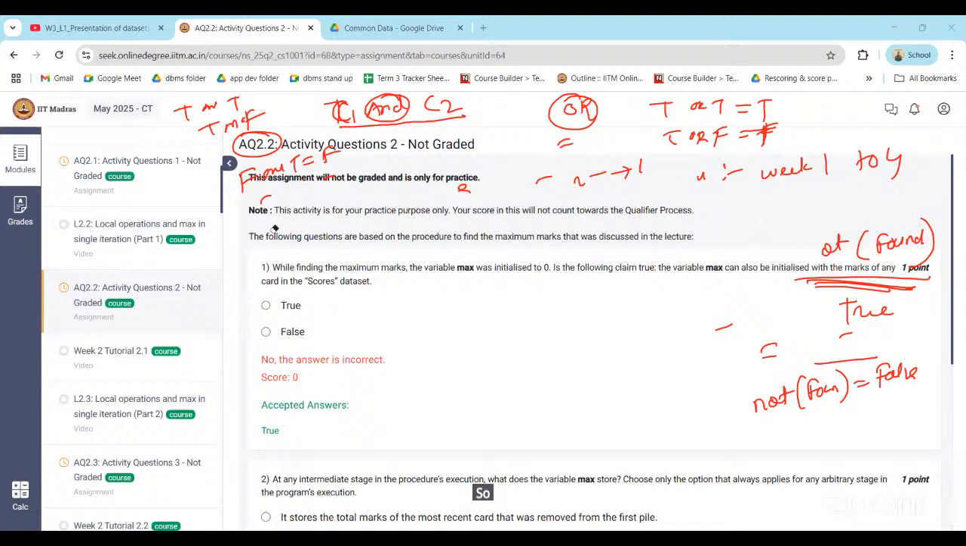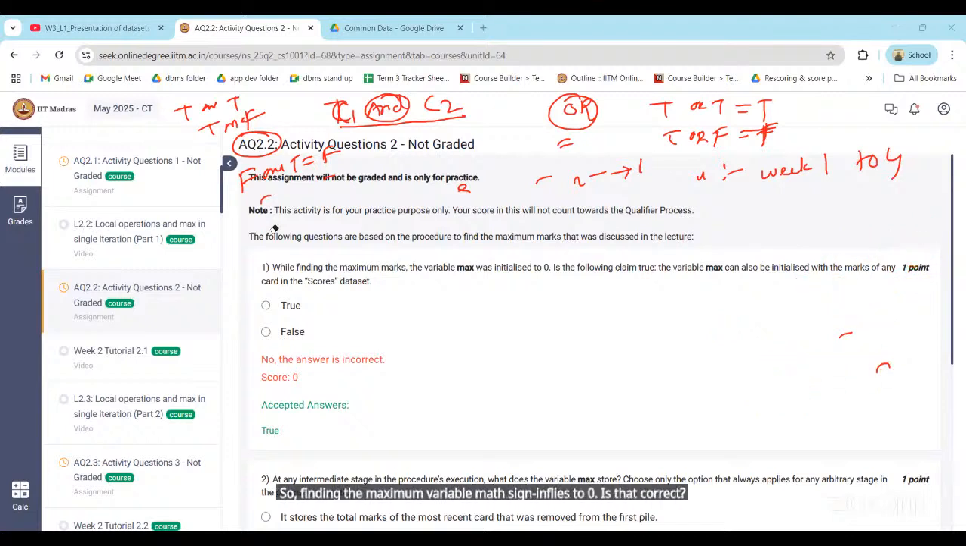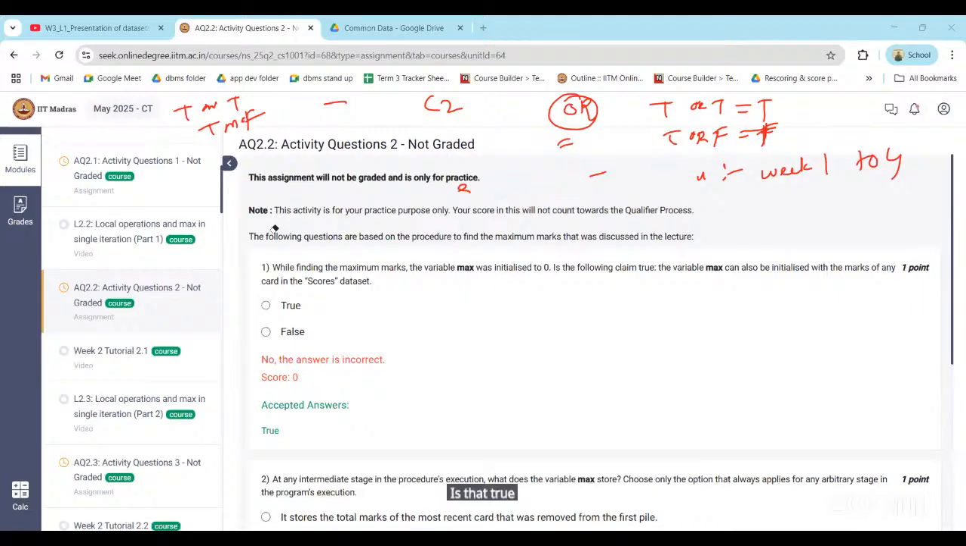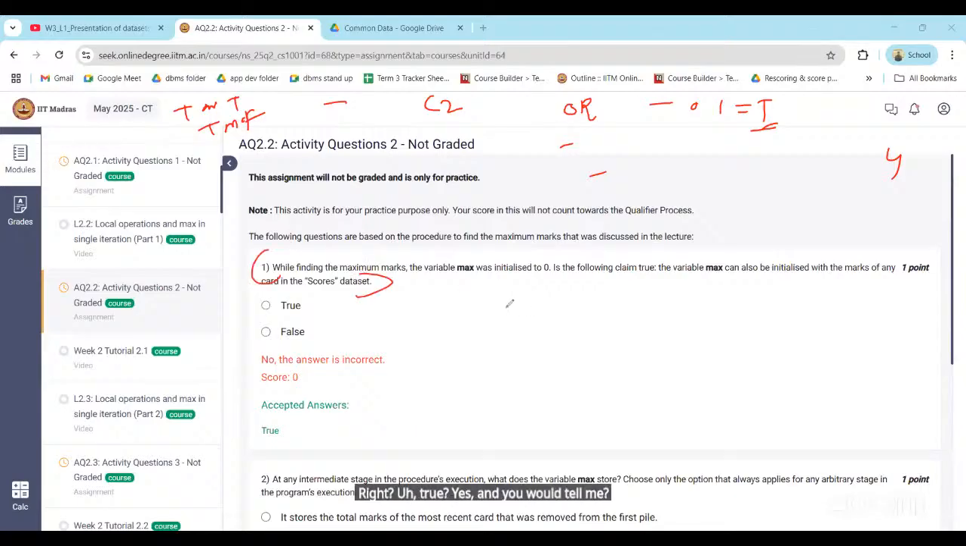So, finding the maximum: variable max initialized to 0. Is that correct? In the following case, the maximum value can be initialized with the marks of any card in the score data set. Is that true? For finding the maximum value, we can initialize it with the marks of any card in the score data set.